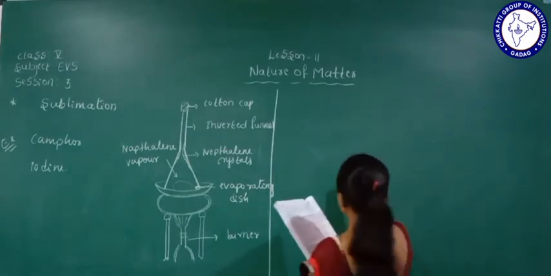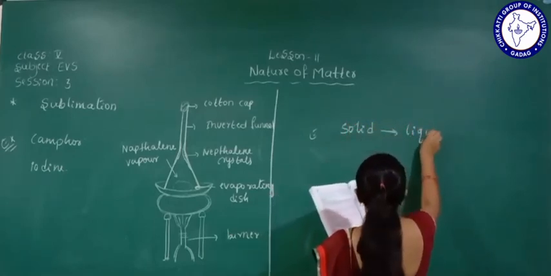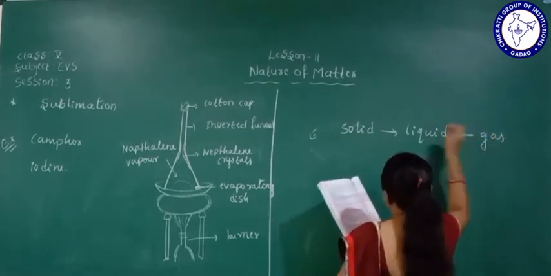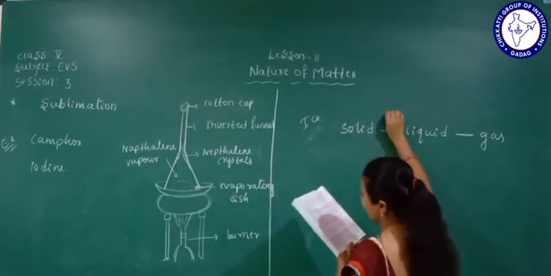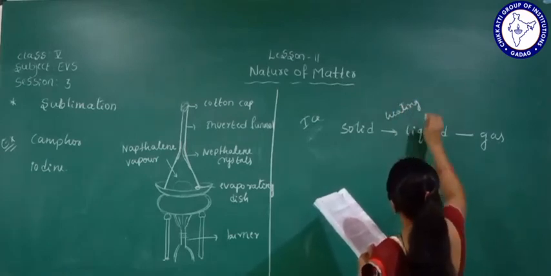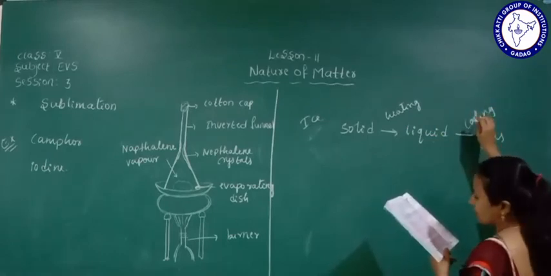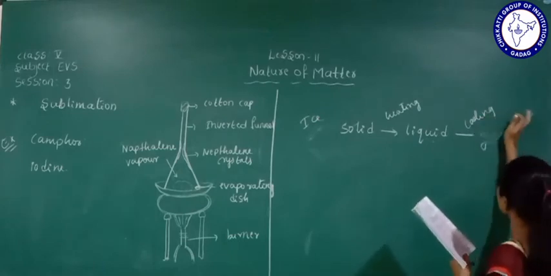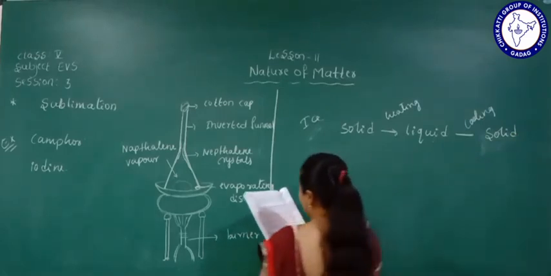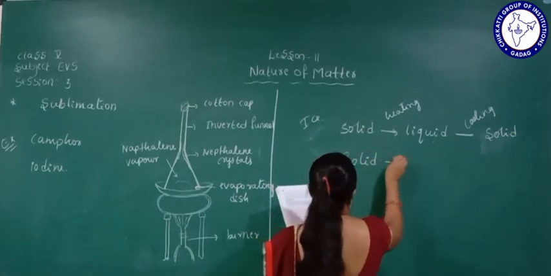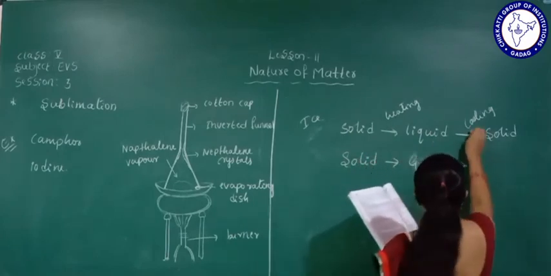We can give examples for solid, liquid and gas. Take ice: ice is solid, when heated it becomes liquid, and when cooled it becomes solid again. Then for sublimation: solid, gas, then solid form.